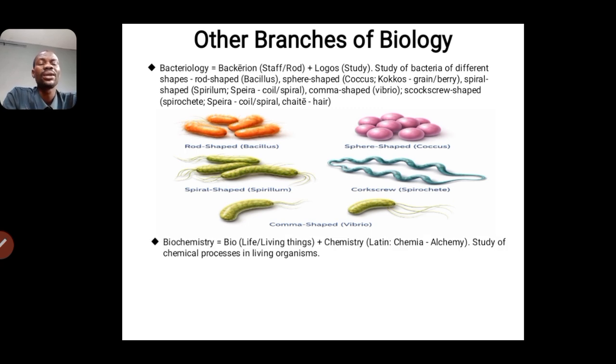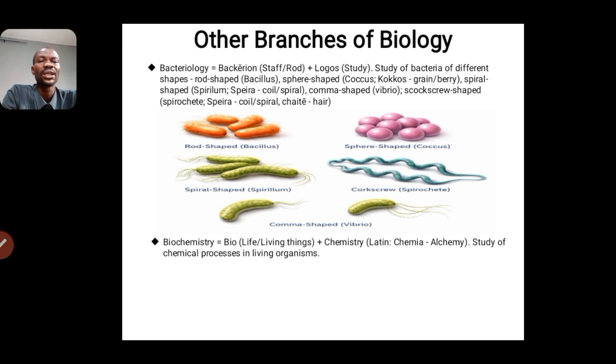So we also have biochemistry: bio, life or living things, and chemistry, from the word chemia, from the word alchemy. It is the study of chemical processes in living organisms. That's why you determine the structure of certain chemicals that are present in the body.